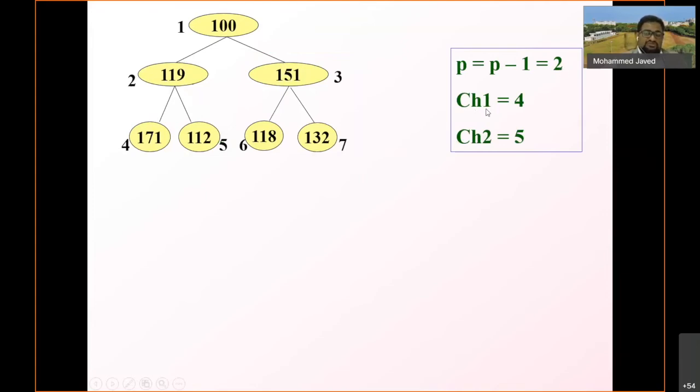And what is child 1? Child 1 location is 4. Child 2 location is 5. So now again, at this particular position, I should check whether it is a heap or not.